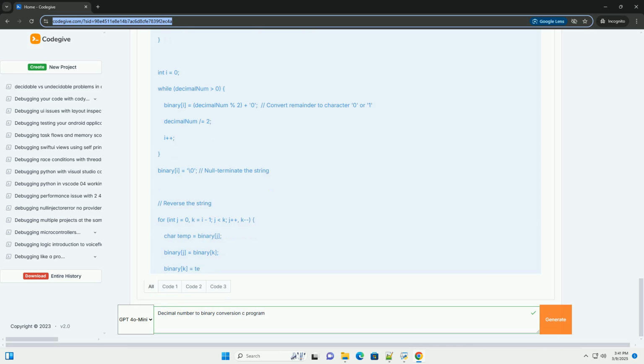2. Error handling: this example checks the return value of scanf. If scanf doesn't successfully read an integer, for example the user enters text, it returns a value other than 1. The code then prints an error message to stderr, standard error, and exits with a non-zero return code, indicating an error.